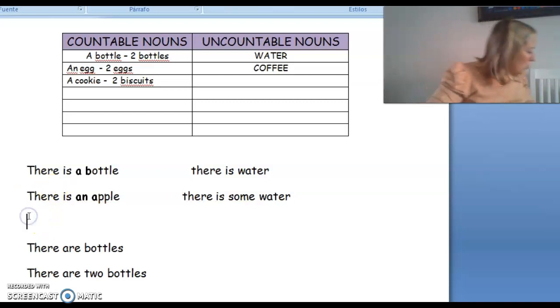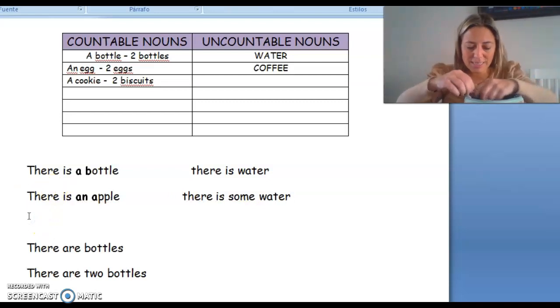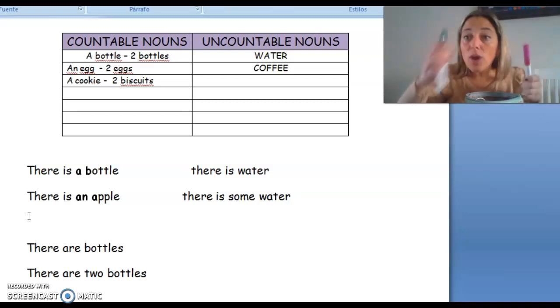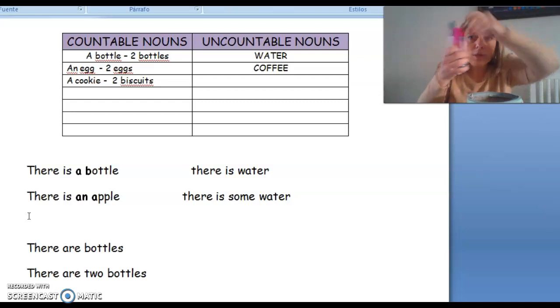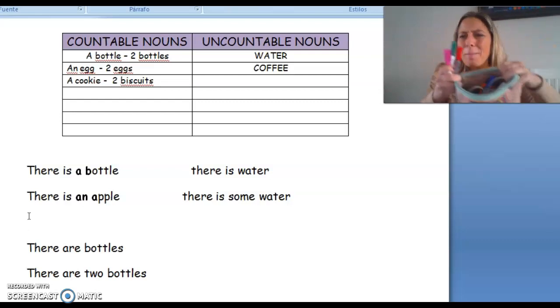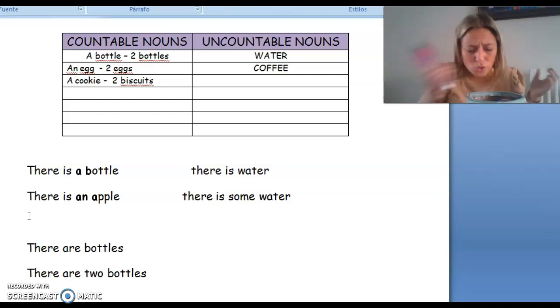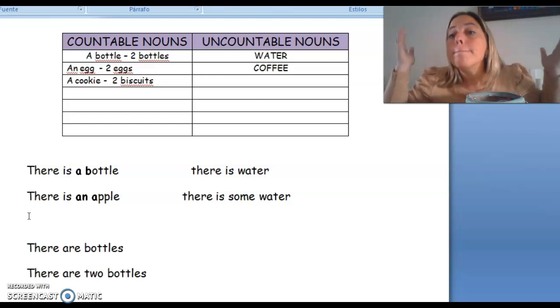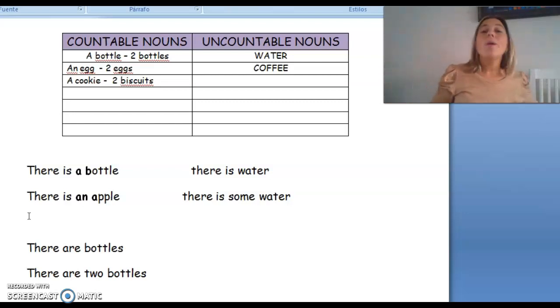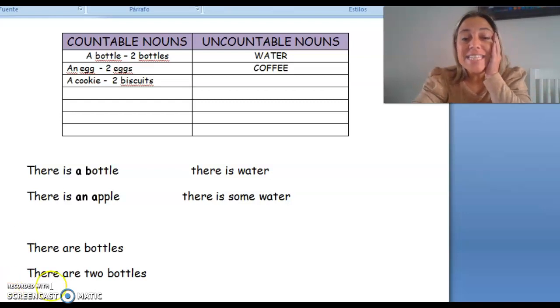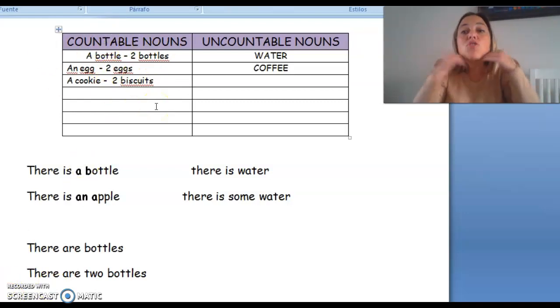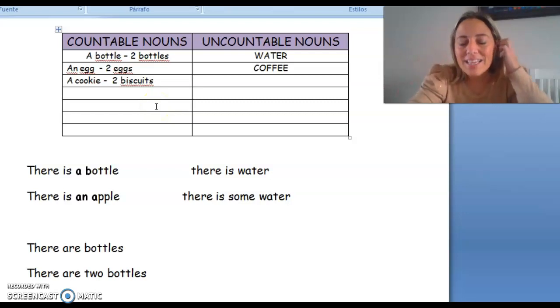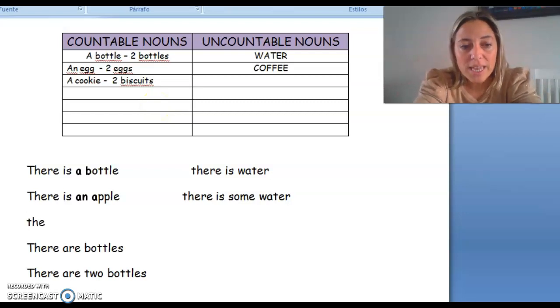Now, can you count the pens, the markers? Can you count? Yes, 1 marker, 2 markers, yes, 3 markers. Wow, my bag is full of markers. Do you know how many? There are some markers. Yes, we can also say some with countable nouns when you don't know the quantity.